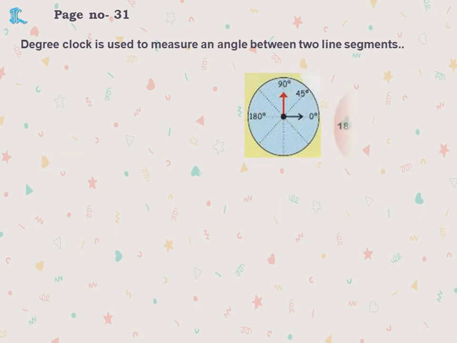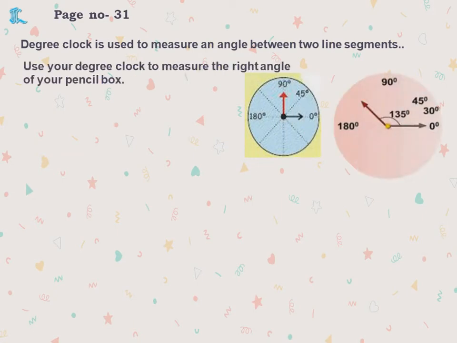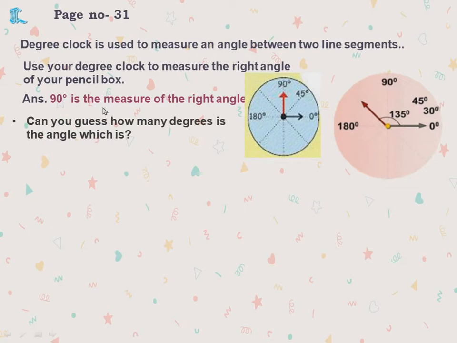Okay. Now page number 31. Now this is the clock mark, degree clock, and how to make that is given in your textbook. You can see and you can make this. Now use your degree clock to measure the right angle of your pencil box. So right angle of your pencil box means the corner of the pencil box. What is the right angle? 90 degrees is the measure of the right angle.